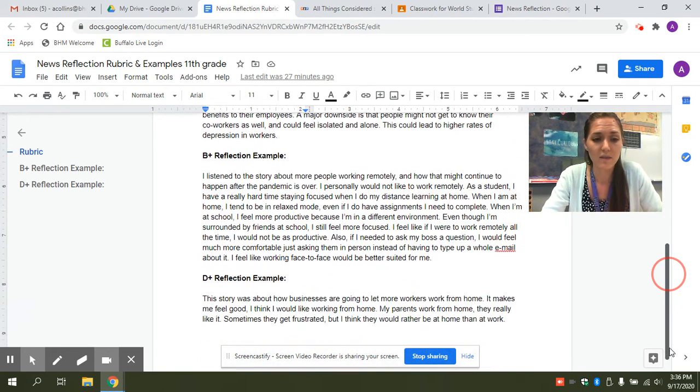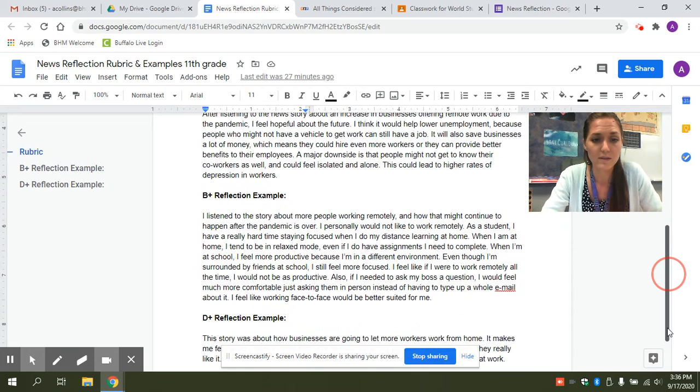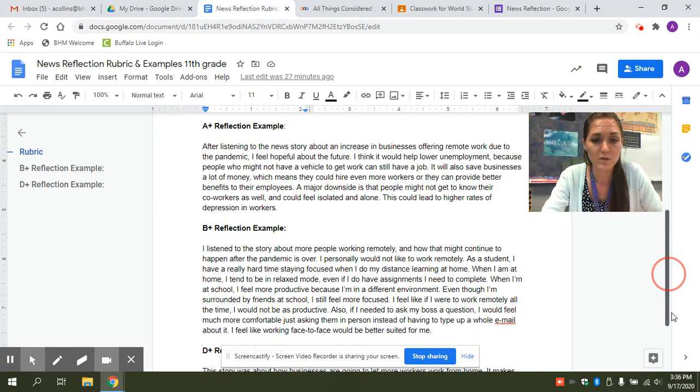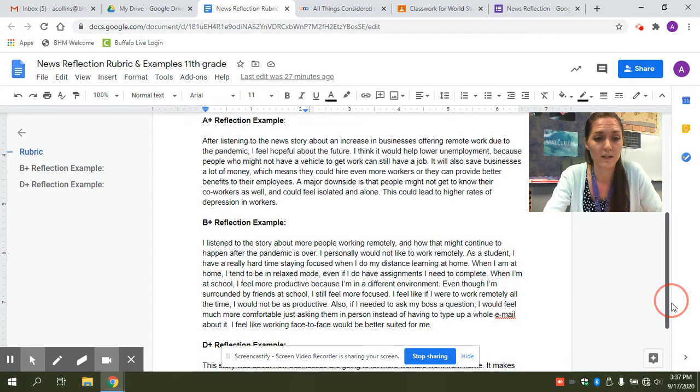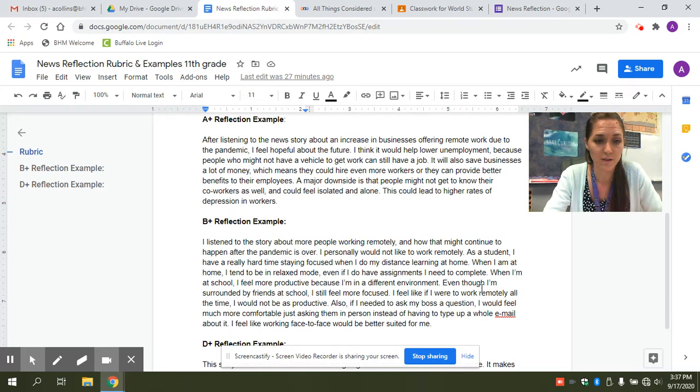We're going to pretend that these 3 examples all read the same news story, and that news story is about how businesses are actually saving money by doing more work from home options, and people are projecting that they're going to continue offering remote work even after the pandemic is over. All right, so here's an A+ reflection.